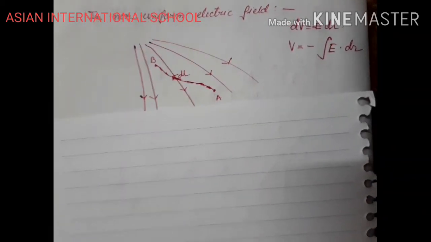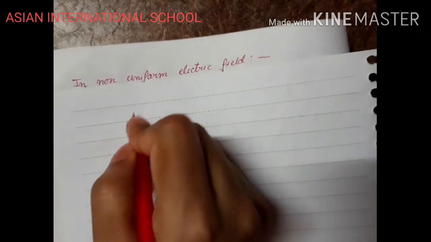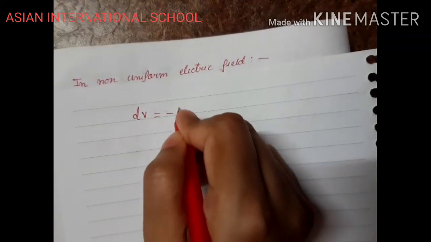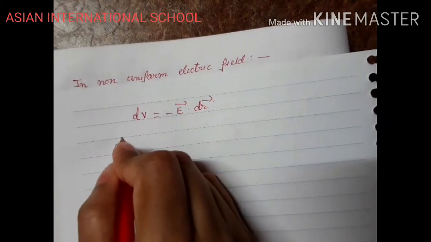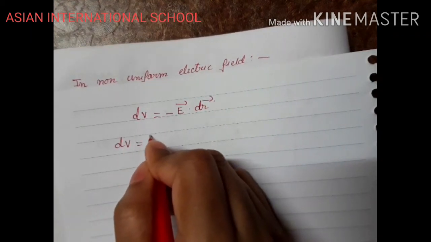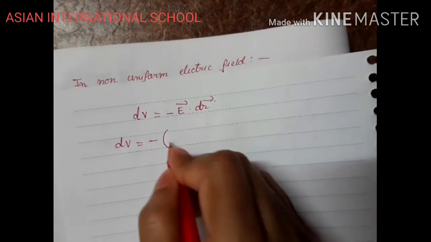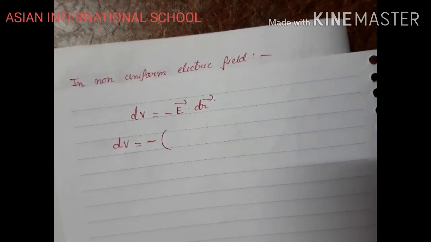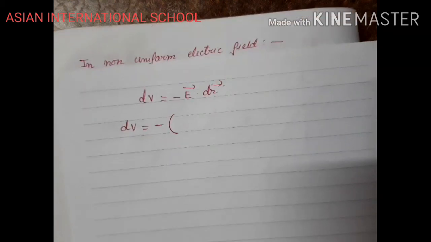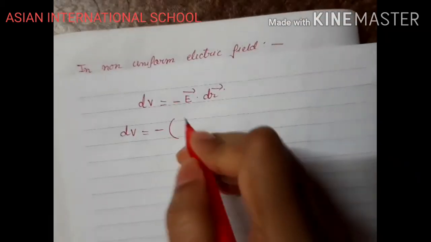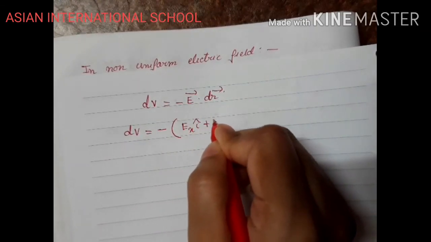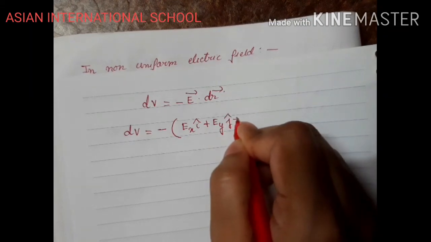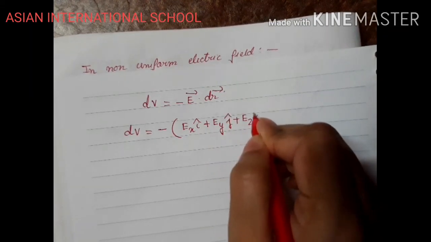We know dV equals to minus E vector dot dr vector, right? Suppose it's a non-uniform electric field and we are considering three-dimensional space. So E equals Ex i cap plus Ey j cap plus Ez k cap.